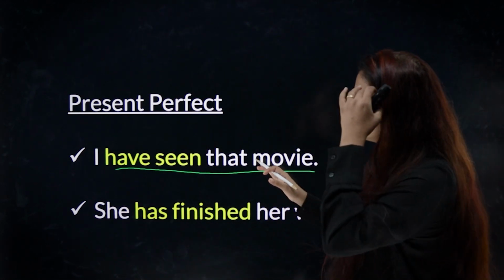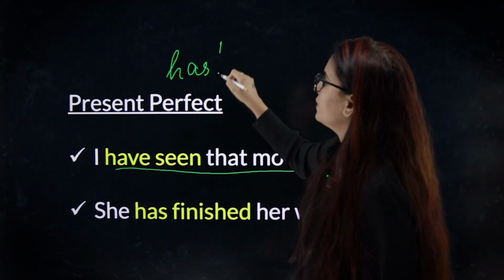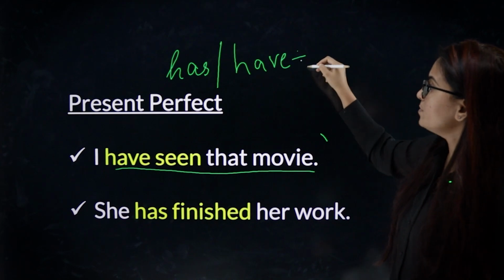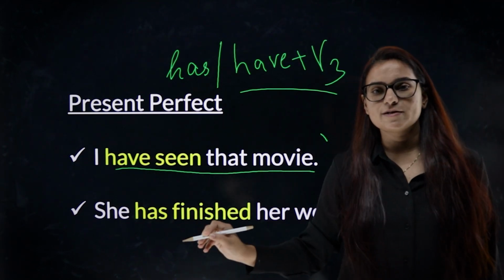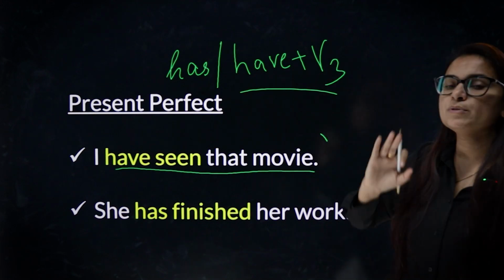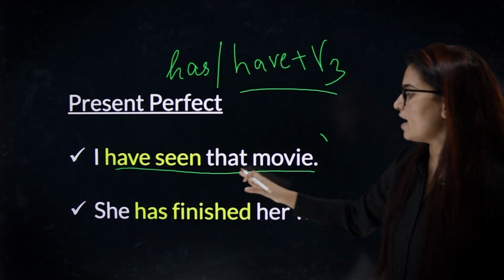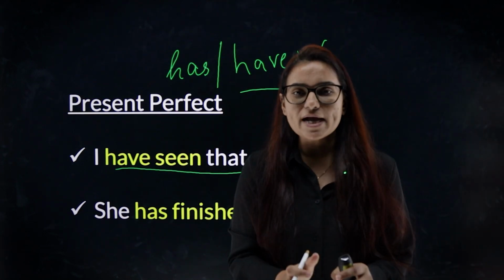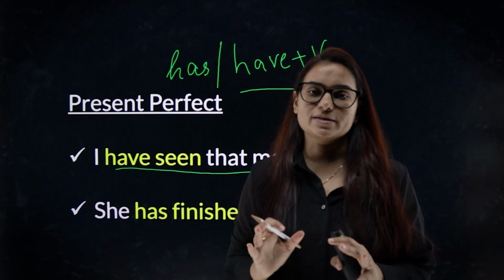So whenever you have has or have plus verb third form, that is present perfect tense. Has, have, verb third form. I hope this is clear with all of you. Has or have plus verb third form is present perfect, to talk about actions that are in the past but they have connection in the present.